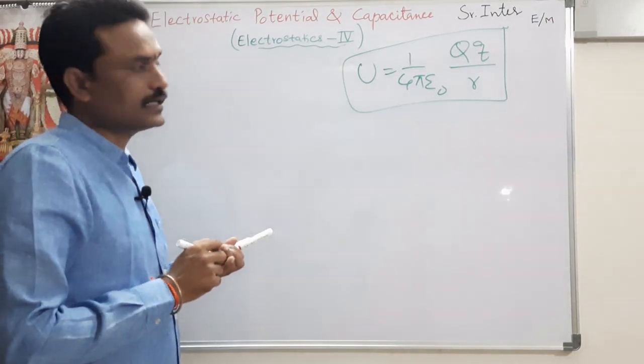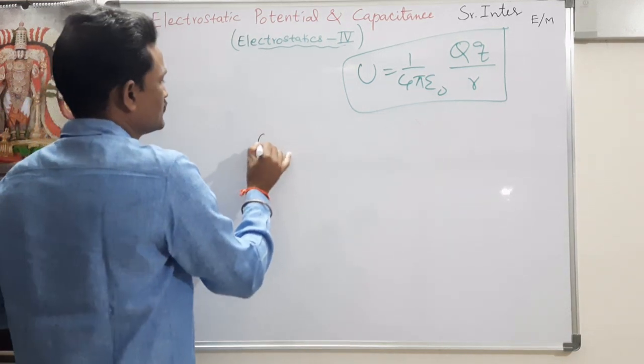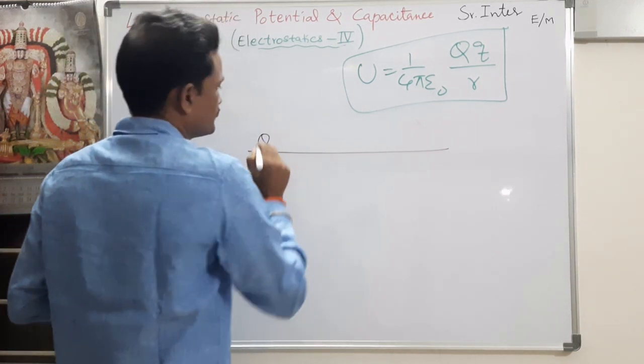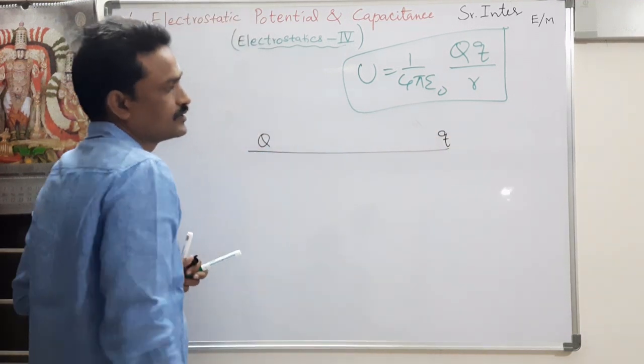Now how to define electrostatic potential? In the same case, there is a capital Q and I am bringing a small q from infinity.